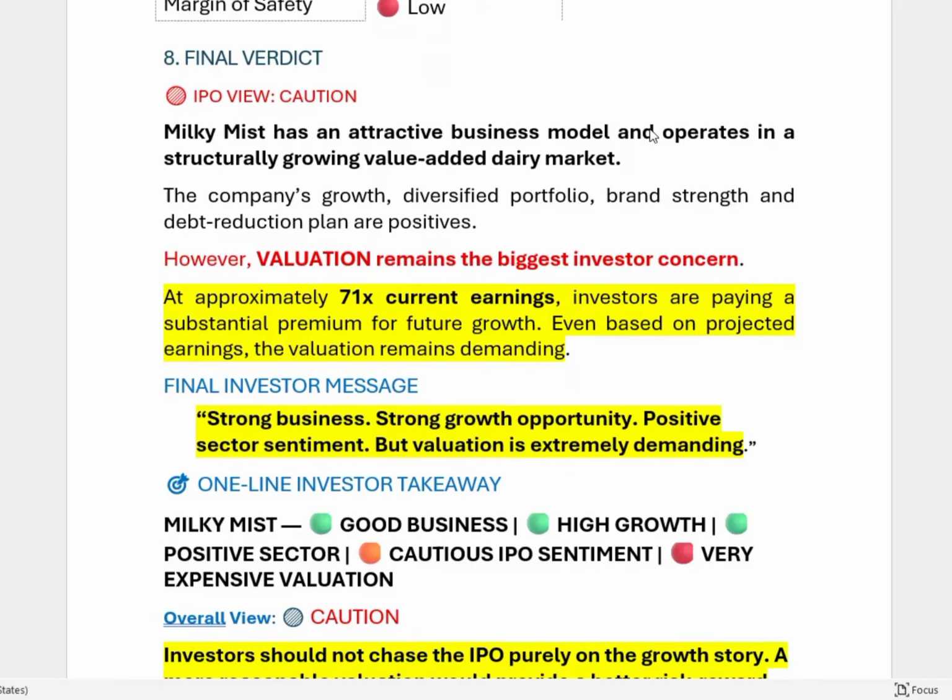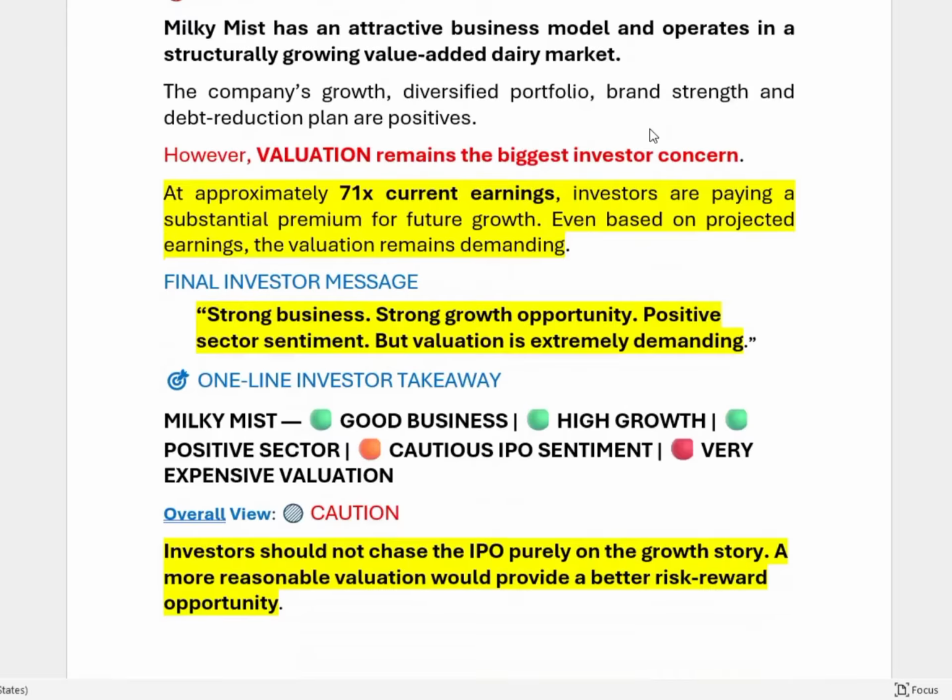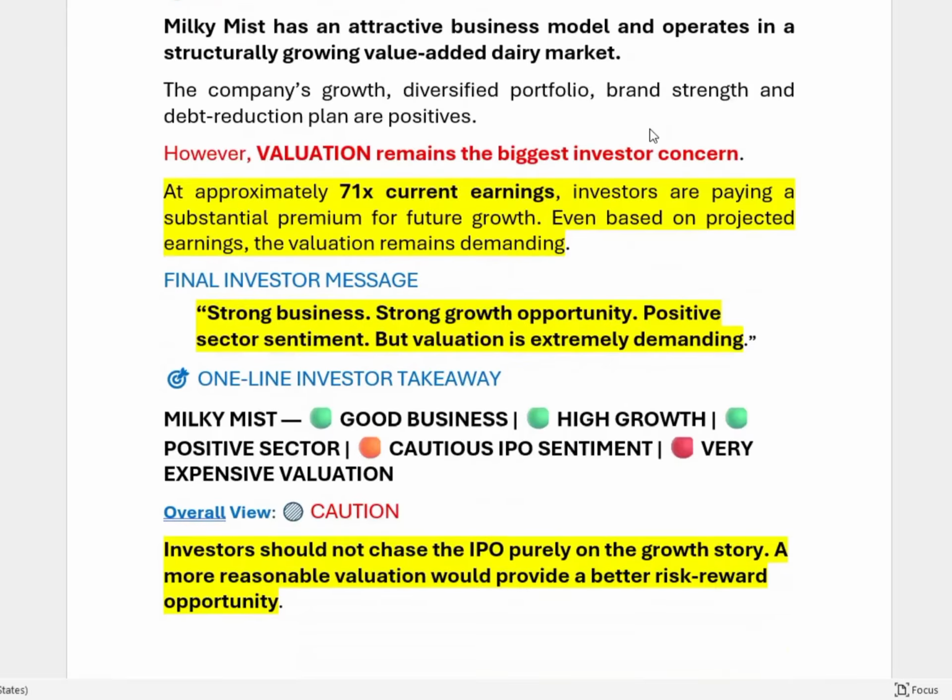So, coming to the IPO view, Milk Mist has an attractive business model and operates in a structurally growing value-added dairy market. The company's growth, diversified portfolio, brand strength, and debt reduction are positives. However, valuation remains the biggest investor concern. At approximately 71 times current earnings, investors are paying a substantial premium for future growth. Even based on projected earnings, the valuation remains demanding.